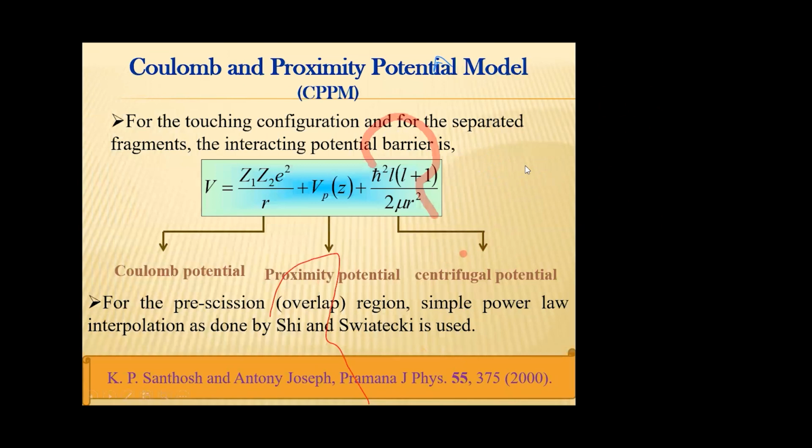Now, the Coulomb and proximity potential model. The model was developed in 2000. Here, for the touching configuration and separated configuration, the interaction potential is taken as the sum of Coulomb potential, nuclear potential, and centrifugal potential. For nuclear potential, we use the proximity potential.